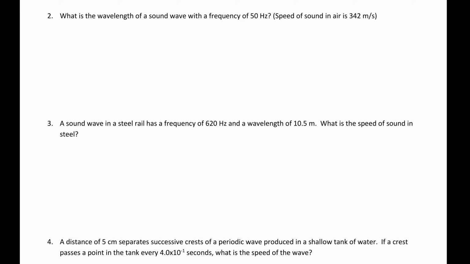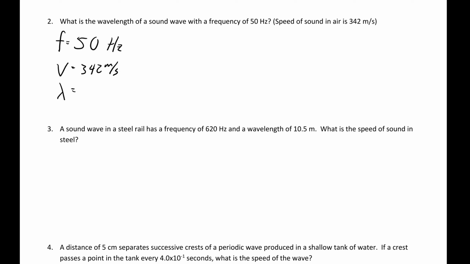Number 2, what is the wavelength of a sound wave with a frequency of 50 hertz? And they're telling you the speed of sound in air is 342 meters per second. We'll save that for Unit 14 when we talk about sound some more. There's a little bit more to that story, but we'll save that for another day. Let's keep it simple now. 50 hertz. The sound wave travels through air at 342 meters per second, and they're asking for the wavelength of that sound. Have you ever wondered how long is one wavelength of a sound wave?